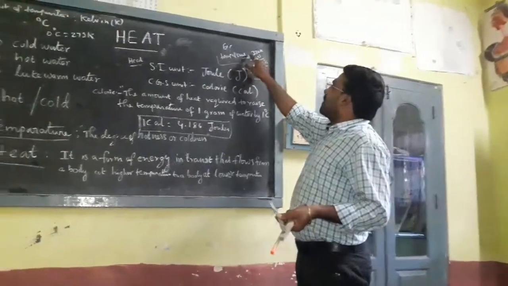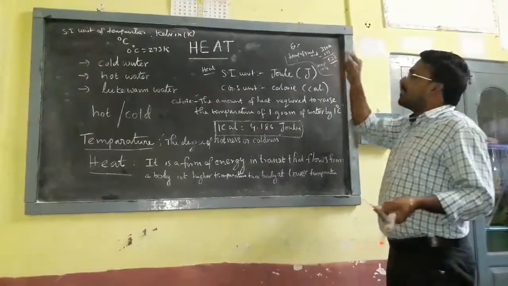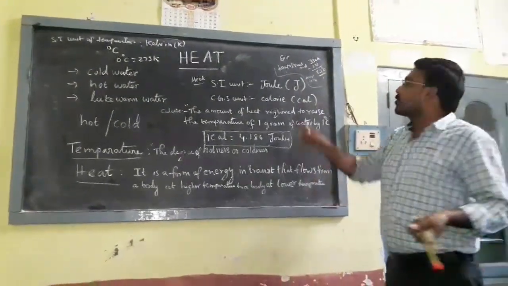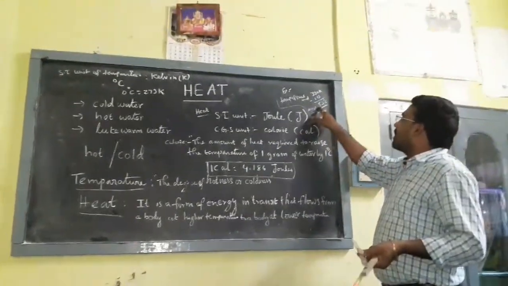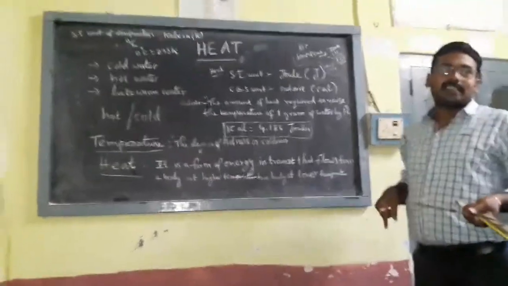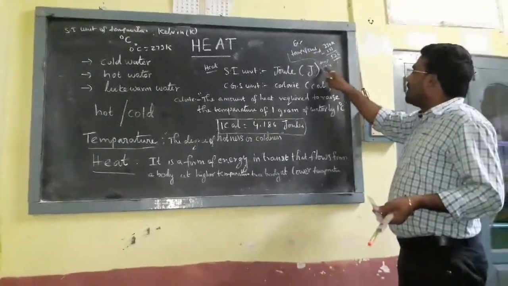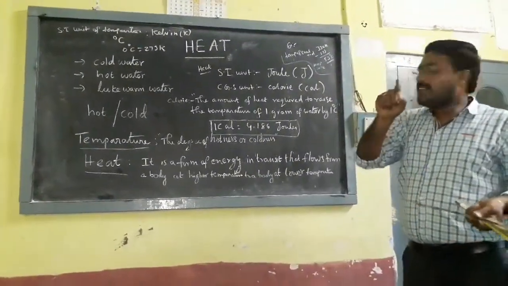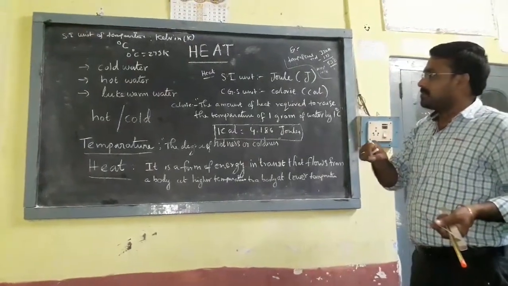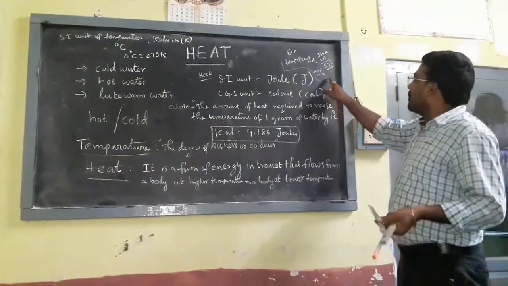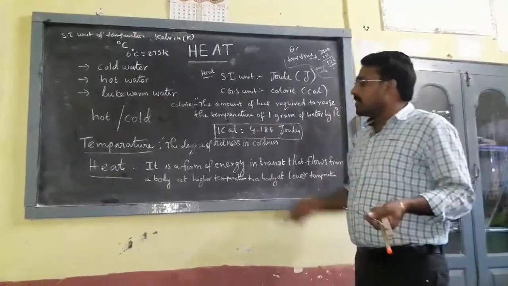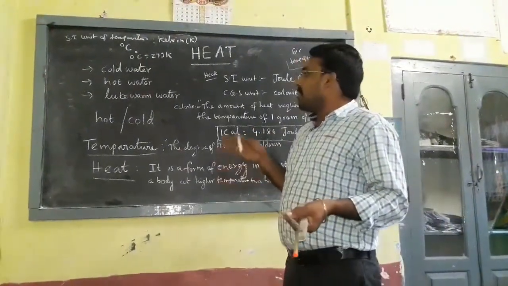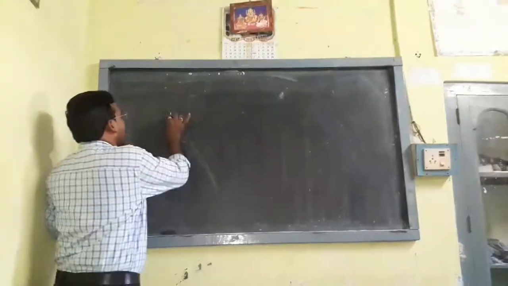Take the temperature of the steel rod, 330 kelvins, minus 273. The subtracted answer is 53 degrees Celsius. We can say this temperature is 53 degrees Celsius. Okay, so these are the most important words: temperature, heat, hotness and coldness.